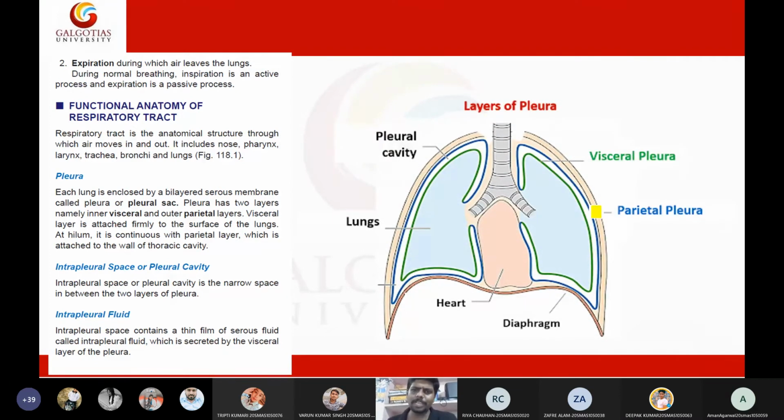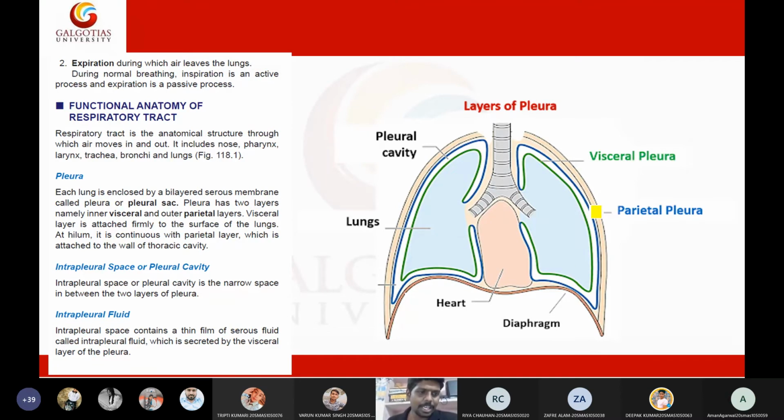In between the pleura, what do we have? In between the pleura, we have a cavity. What is the name of the cavity? Pleural cavity. That cavity is filled with a space, and that space is called the pleural space. In this pleural space, you will find your pleural fluid. Pleural fluid is present in the pleural space.